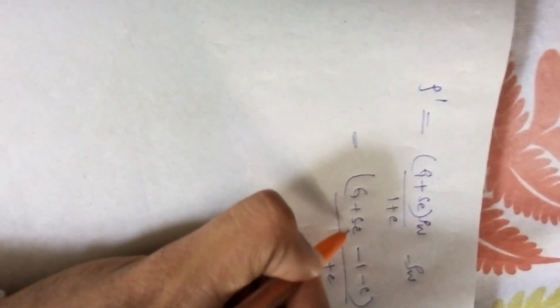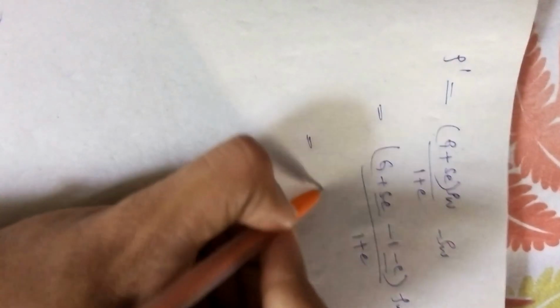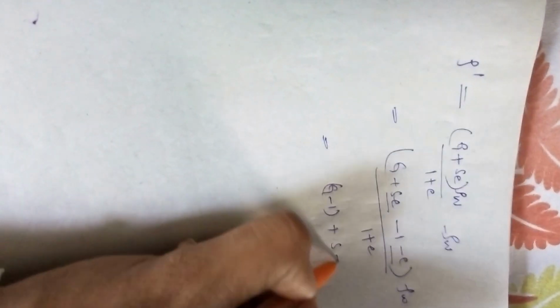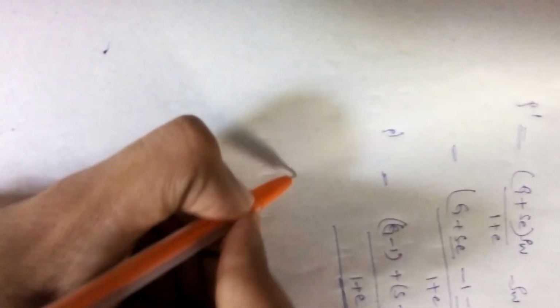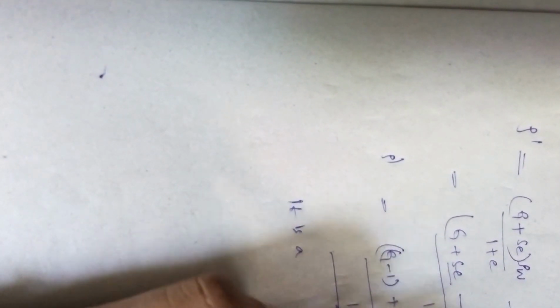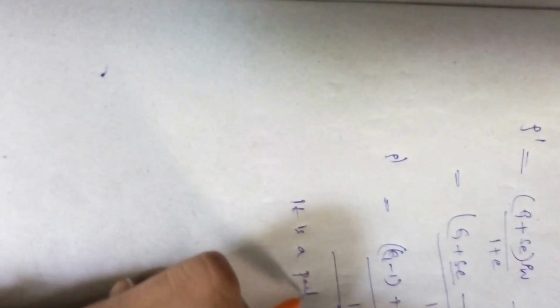Here we can take e common from two terms: G minus 1 plus e times S minus 1, into rho w by 1 plus e. This is the final expression for submerged mass density when it is a partially saturated case.